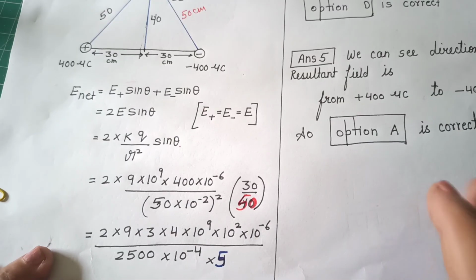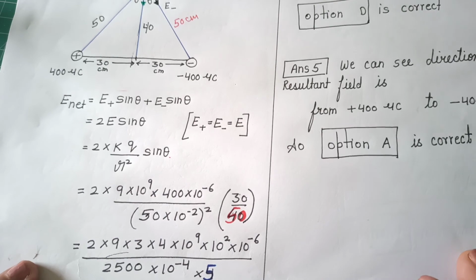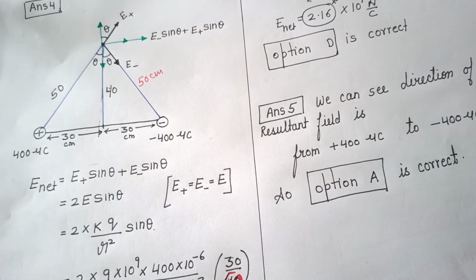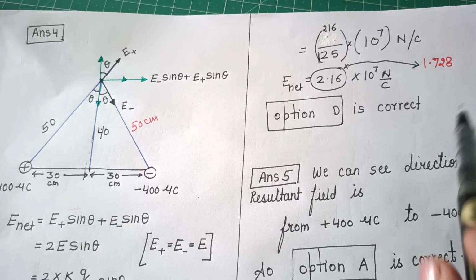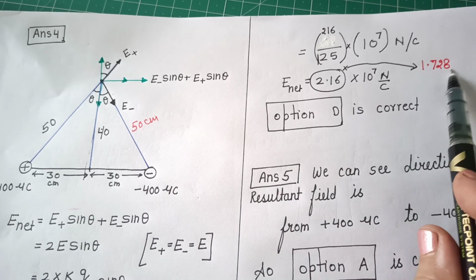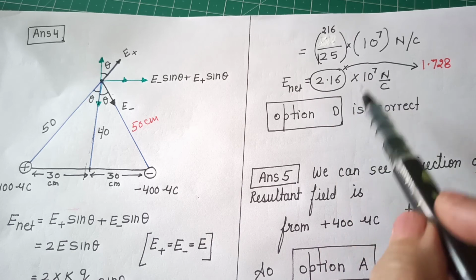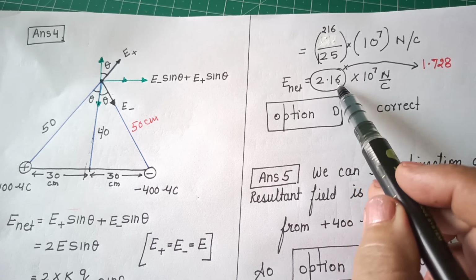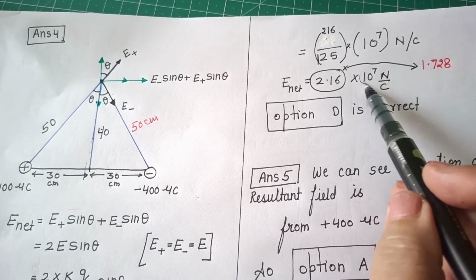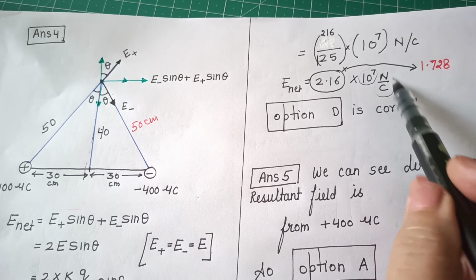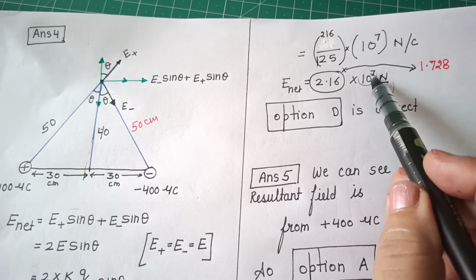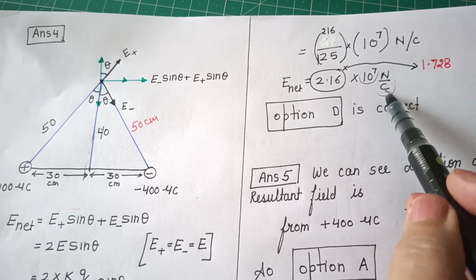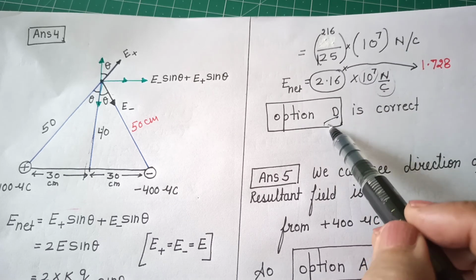So the answer should be, when substitute the proper values, instead of 2.16 it should be 1.728. But if you are selecting the correct option and all the four are having 2.16, then you should go by the power and the unit, and that is 10 to the power plus 7 and Newton upon Coulomb, which is only in option D.